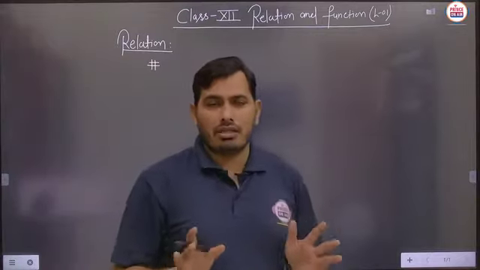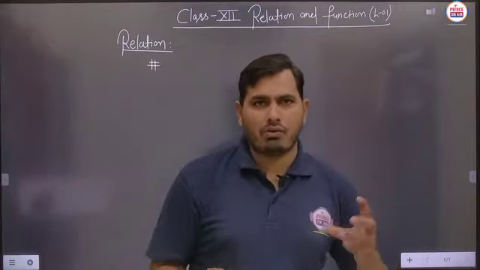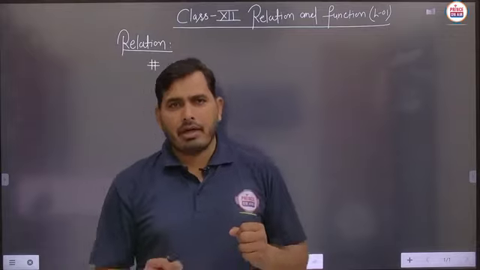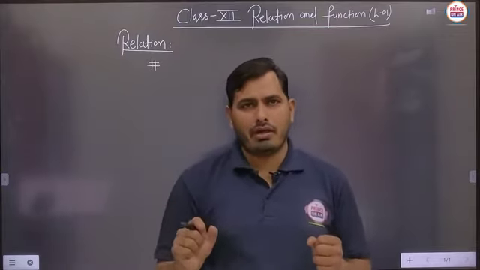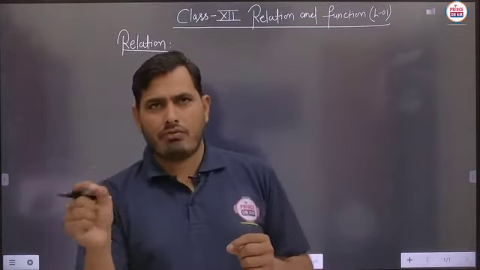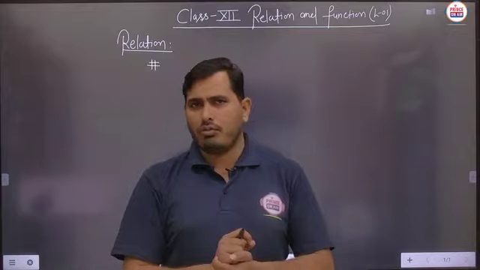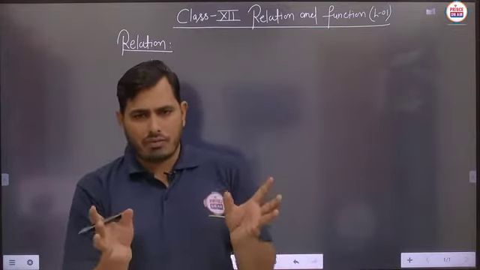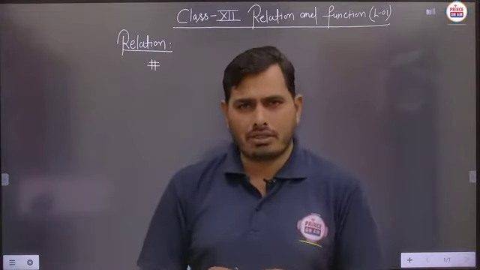A relation means that, suppose any set A is taken and any other set B is there, then any number is connected with any other number of the other set, and this will be defined as a relation.